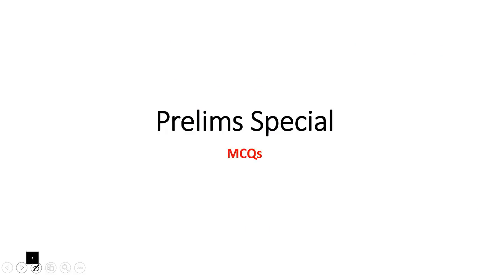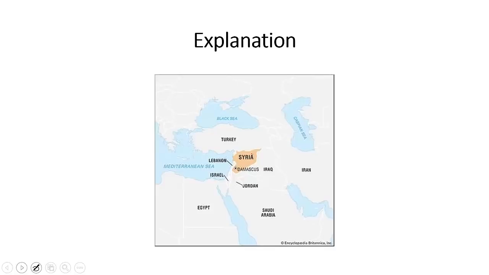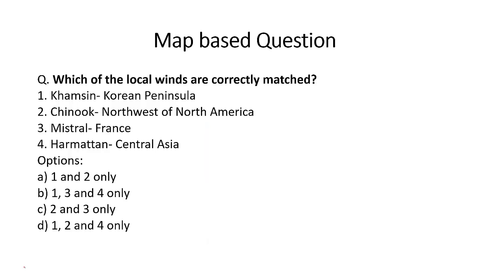Let's look at some of the prelims based questions. Syria lies on the east coast of which of the below mentioned seas? Mediterranean Sea. This is Syria and this is the Mediterranean Sea. Map based question: which of the local winds are correctly matched? Khamsin, Africa. Chinook, North America, yes. Mistral, France, yes. Harmattan, Central Asia, but it is Africa. So the correct answer is 2 and 3, C.